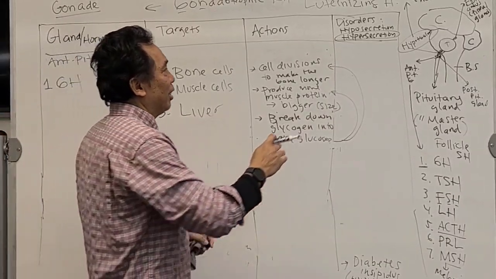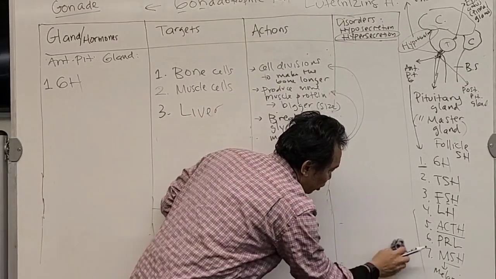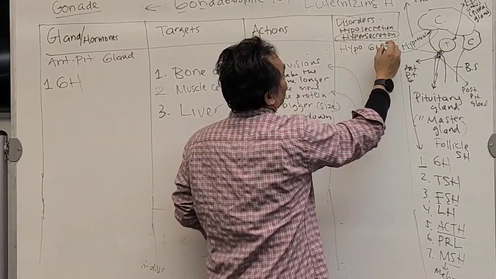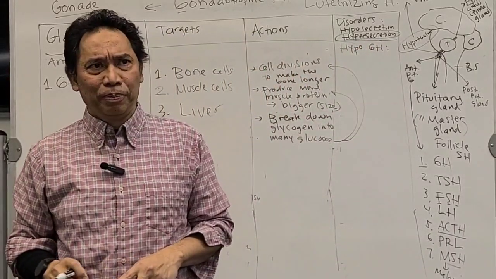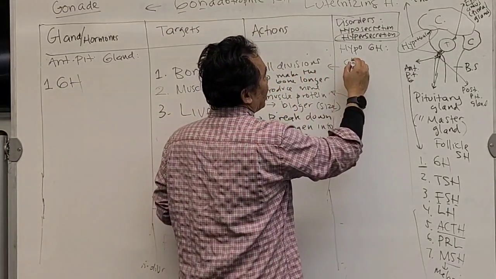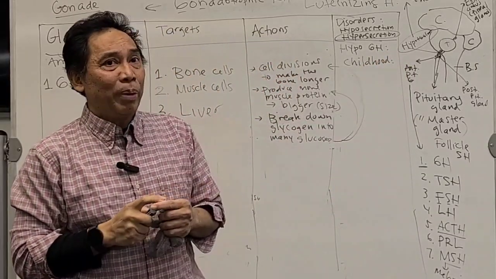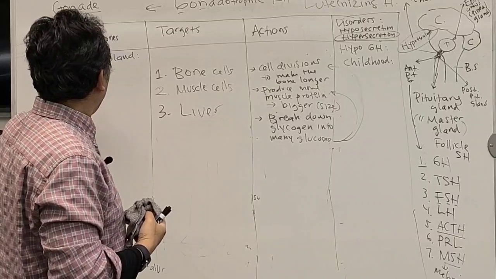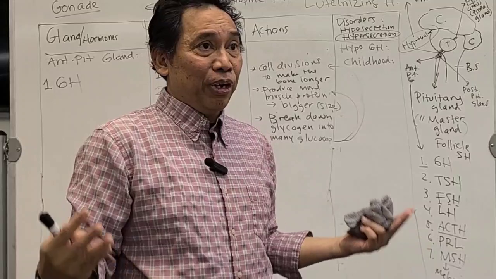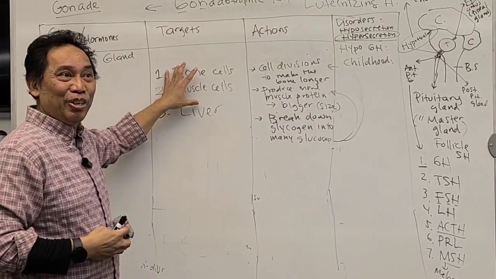Now, disorders. There are going to be several disorders if you don't have enough growth hormone or have too much growth hormone. Let's say it is hyposecretion of growth hormone, too little. What happens? Let's say it is happening during childhood. When you're a child, maybe you have a problem with your anterior pituitary gland, maybe there is a tumor on it, and you don't produce enough growth hormone. What happens? It means that you will not be growing.